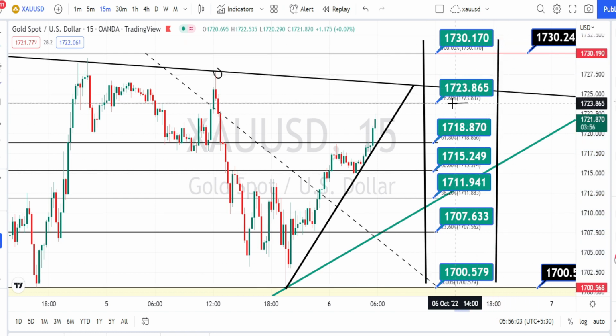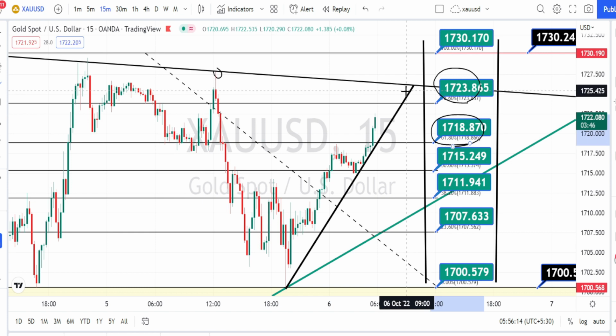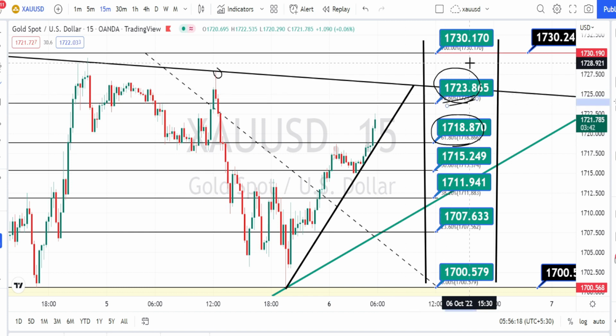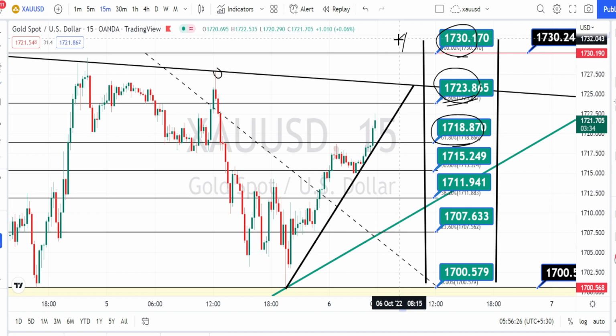Currently the price action is trading between the resistance level of 1723 and support level of 1718. And if the price action breaks this resistance level of 1723, next level of resistance is going to be around 1730. And please refer to the higher time frame resistance levels for levels above this.